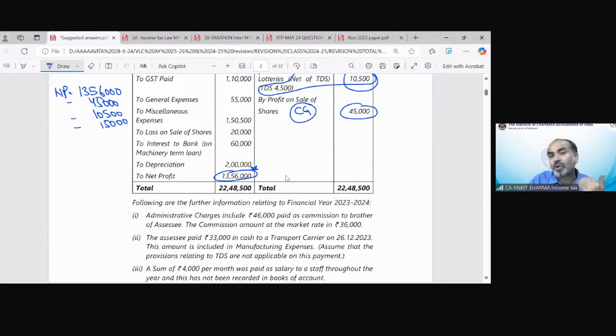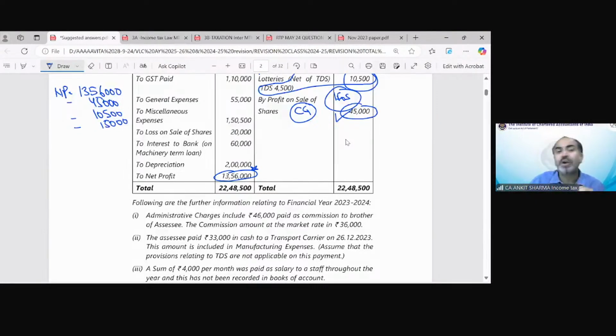That could not go wrong in any way because we all know which kind of income would fall in this head or any other head. Like we know this would be the part of capital gain, and lottery income and the dividend income would be the part of income from other sources. So those incomes given in the credit side of our trading and P&L account, which should be included under any other head of income, are going to be excluded from my profit.